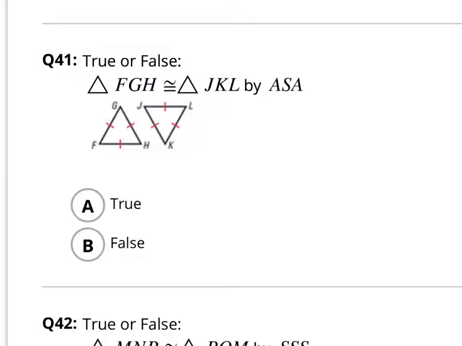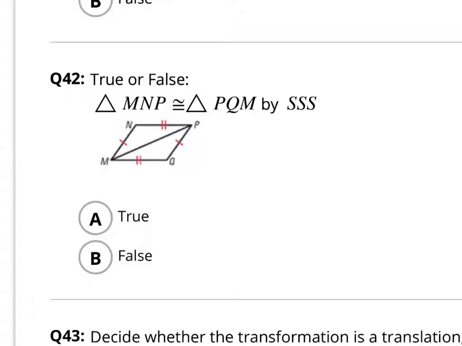Okay, question number 41. Are the 2 triangles equal by angle side angle? Looking at all the tick marks, I started labeling, you finish. True or false? Number 42. Are they congruent by side, side, side? One thing I want to help you with here is remember, this side is being used in both. True or false? Side, side, side.